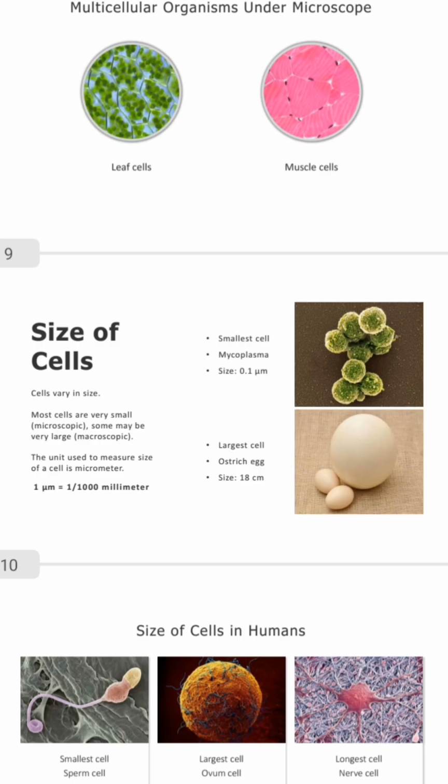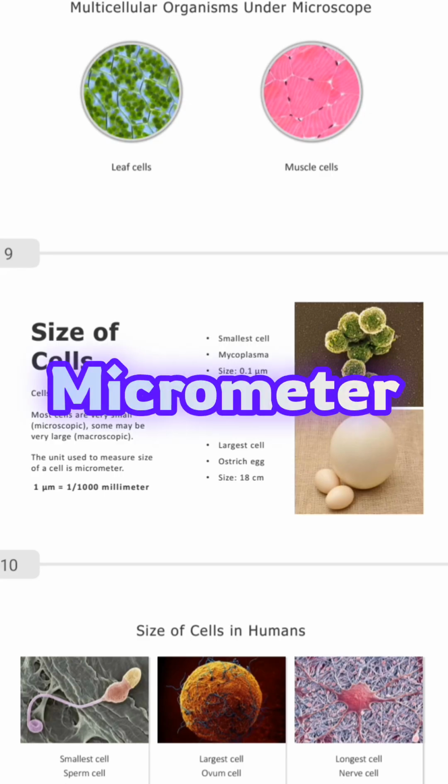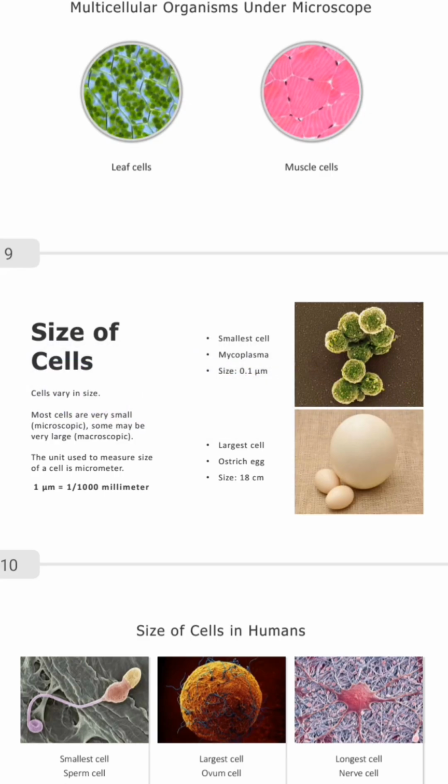Now, the unit used to measure the size of a cell is called the micrometer. In physics, we say the unit of mass is the kilogram. So kilogram is the unit we use to measure the mass of a body, the SI unit. So the SI unit of your cell, if they measure it, is the micrometer.